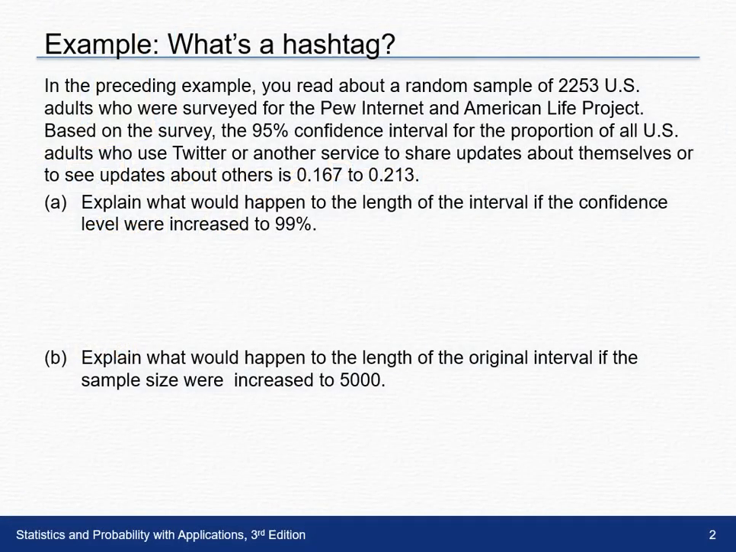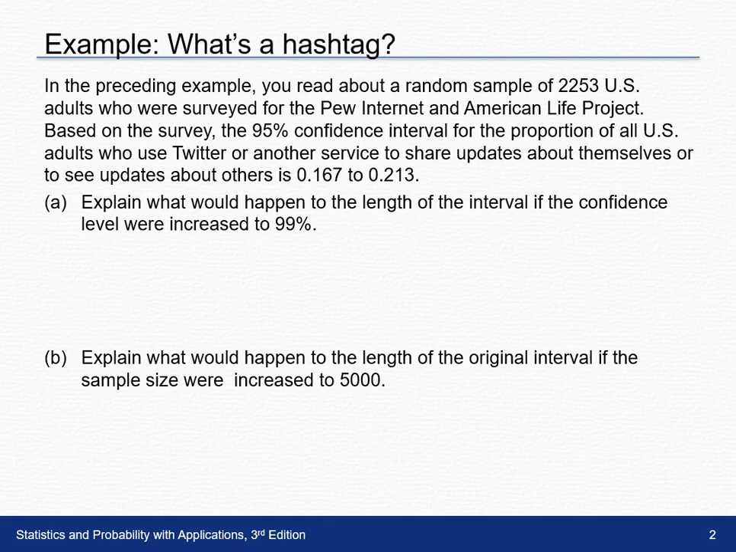In the preceding example, you read about a random sample of 2,253 U.S. adults who were surveyed for the Pew Internet and American Life Project. Based on the survey, the 95% confidence interval for the proportion of all U.S. adults who use Twitter or another service to share updates about themselves or see updates about others is 0.167 to 0.213.